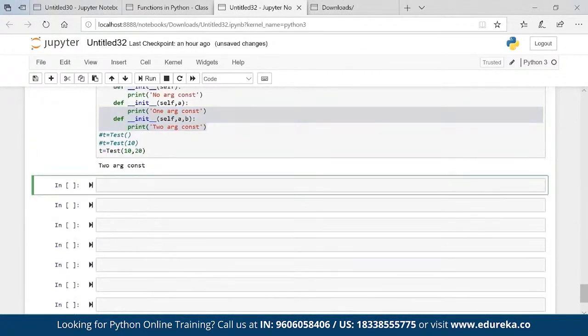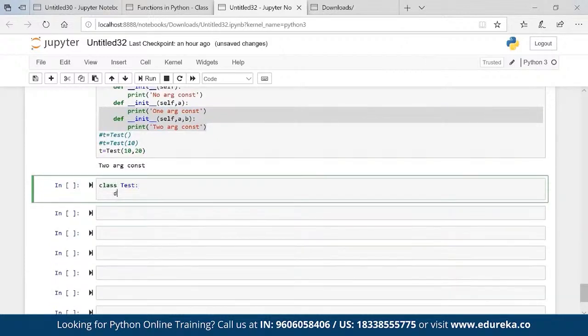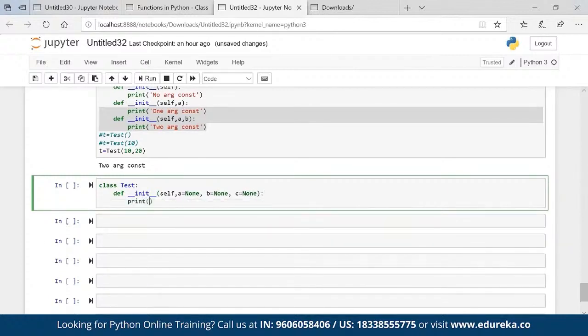The solution is, again, we have two solutions. One is *a, and the second is assigning None. So class test, def __init__, self comma a equal to None, b equal to None, c equal to None, colon, print constructor with 0, 1, 2, 3 arguments.